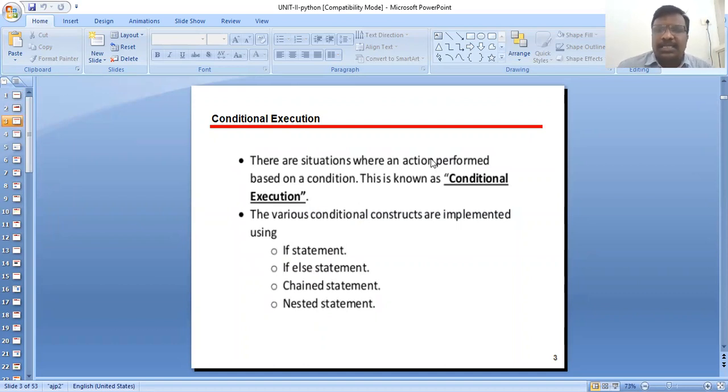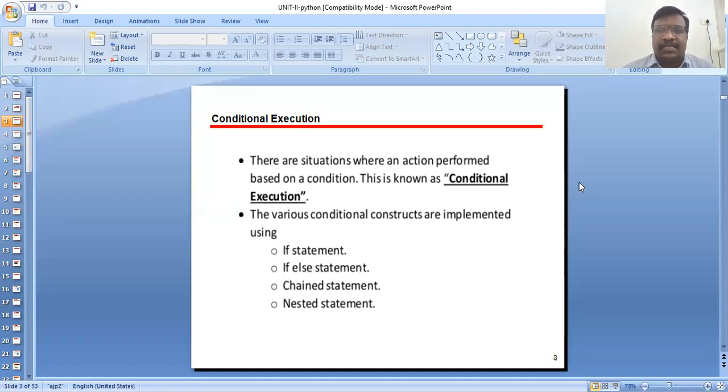There are situations where an action is performed based on a condition. An action performed based on a condition is known as conditional execution in the Python programming language.